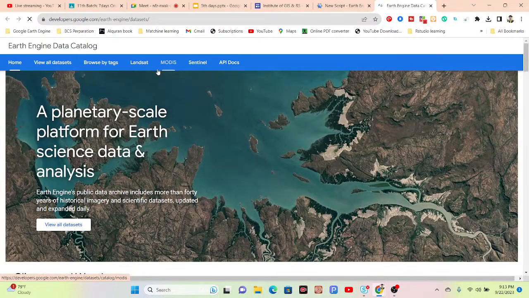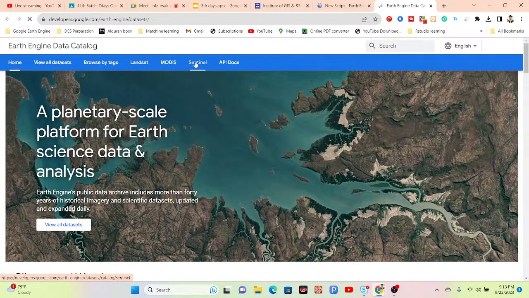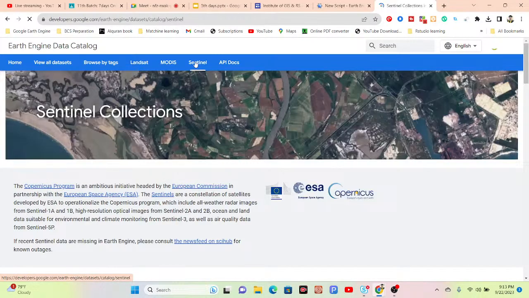Then you can easily access all of the data from Sentinel. Just click on Sentinel.